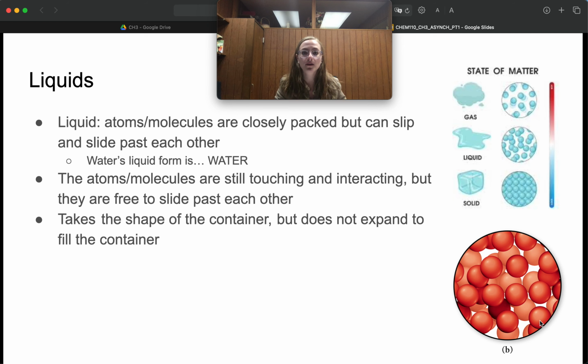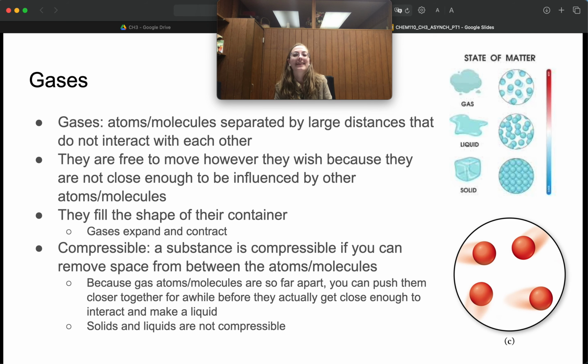So let's talk about our third state of matter, gases. Gases are atoms and molecules that are separated by a large distance and do not interact with each other. So we might picture gases as doing something like this. My two fists aren't doing anything that has to do with the other. They're just floating around doing stuff. So we're not going to consider them to have any significant interactions. Maybe if they passed by each other, but we'll let it go because it's not going to be strong enough for us to care.